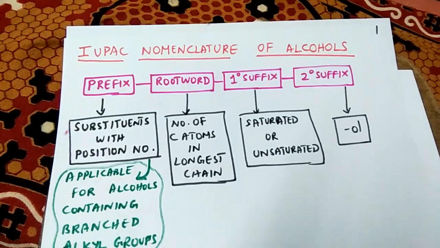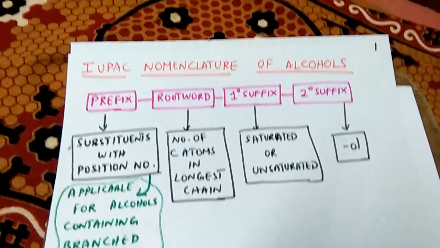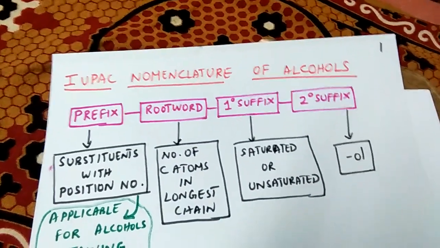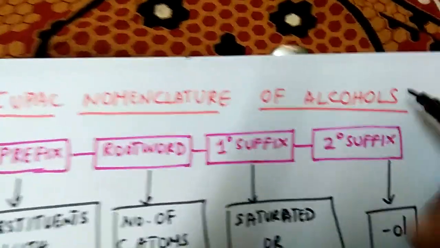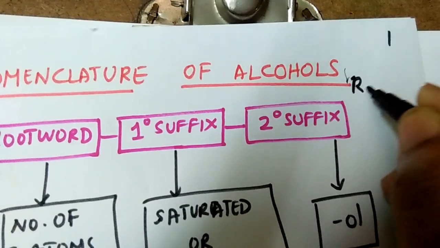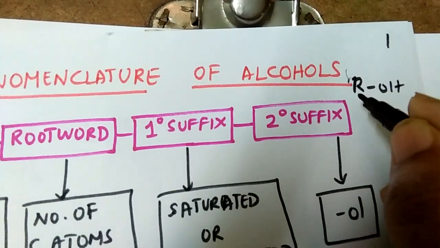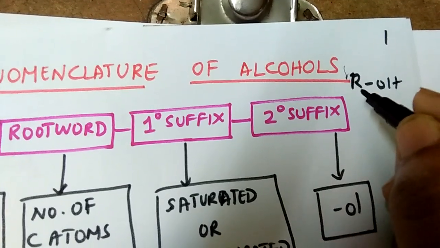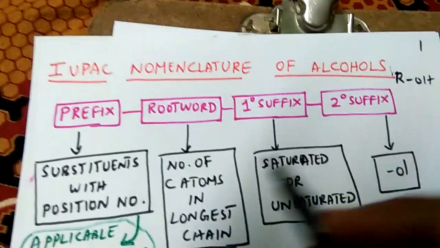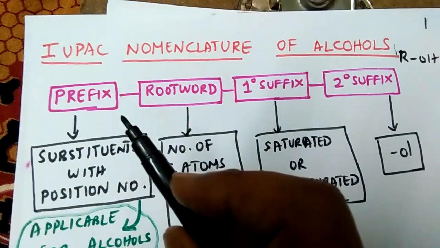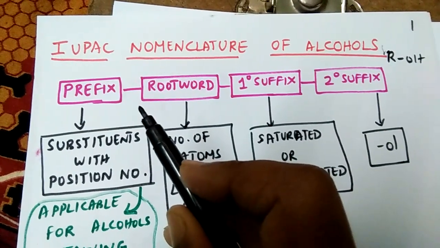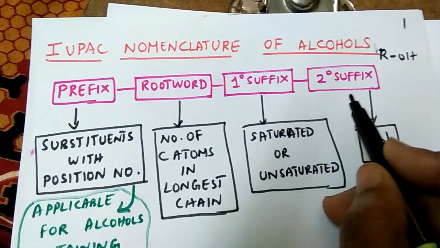Hi students, in this video module we are going to discuss the IUPAC nomenclature of alcohols. We already know that alcohols have a general molecular formula ROH, where R can be an alkyl group, aryl group, alkenyl group, etc. While naming alcohols as per IUPAC norms, an alcohol will contain in its name these details.